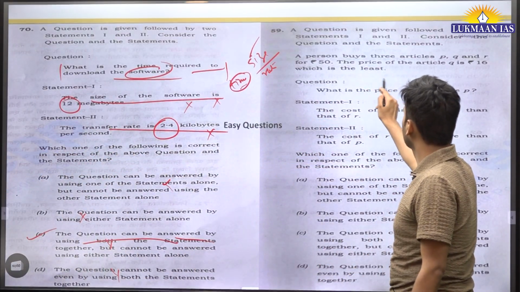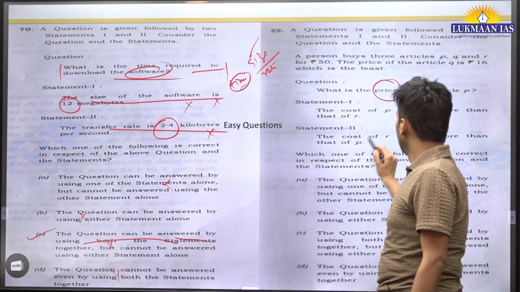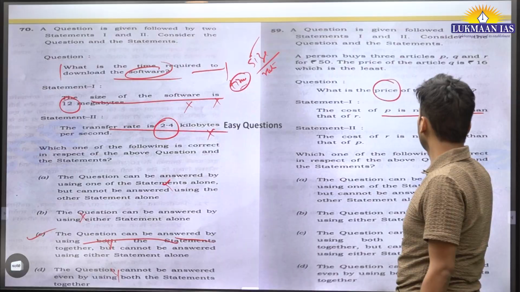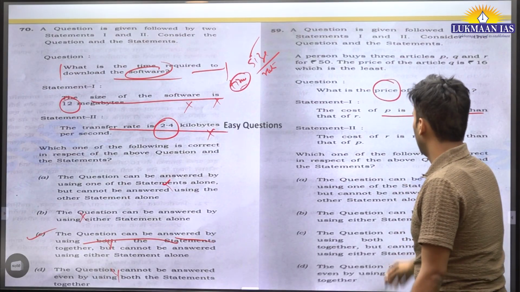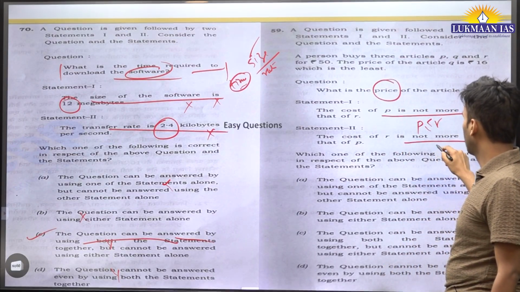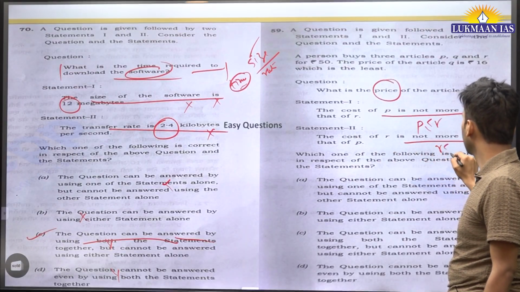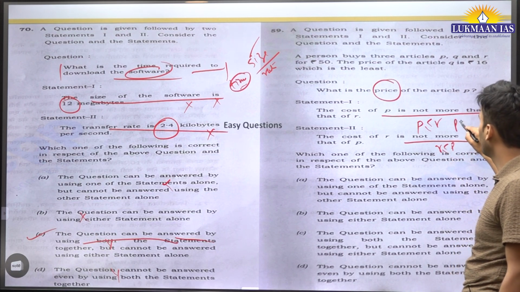Similarly goes with, what is the price of the article P? The cost of P is not more than that of R. So it is either less than or equal to R. The cost of R is not more than P either. So it is either less than or equal to P. That means P is equal to R.